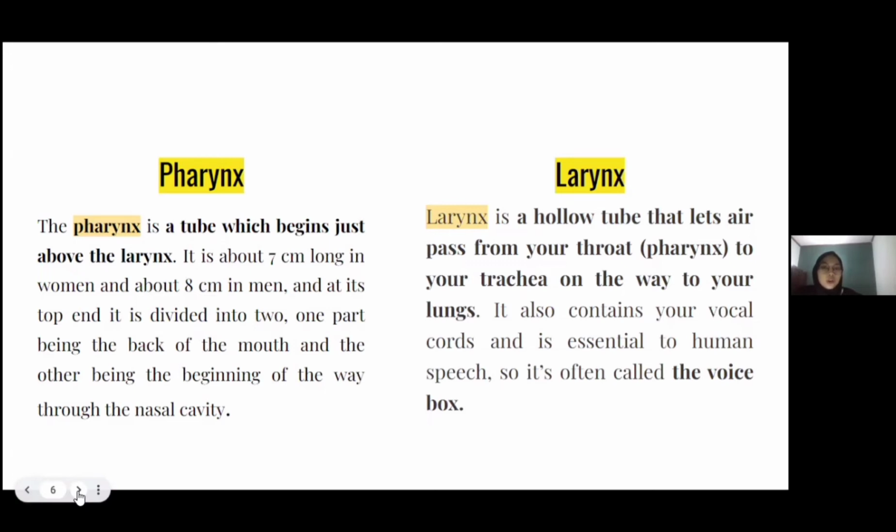The larynx is a hollow tube that lets air pass from your throat, pharynx, to your trachea on the way to your lungs. It also contains your vocal cords and is essential to human speech, so it's often called the voice box. The next slide is going to be presented by Tharra.